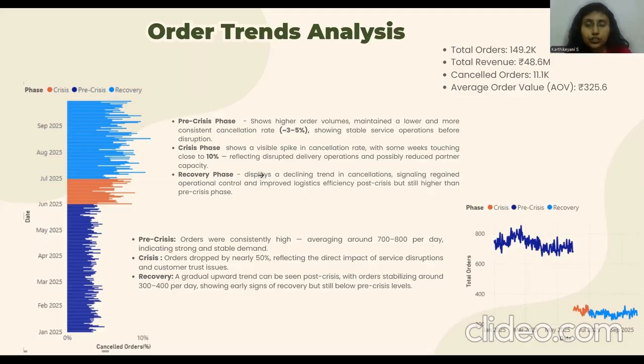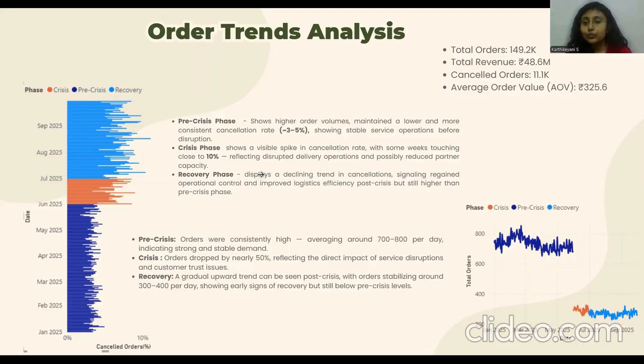This possibly shows the impact of the safety violation and reduced trust among the customer base. And in the recovery phase, we can see a declining trend in cancellations, signaling that things have improved, but it is still higher than the pre-crisis phase.